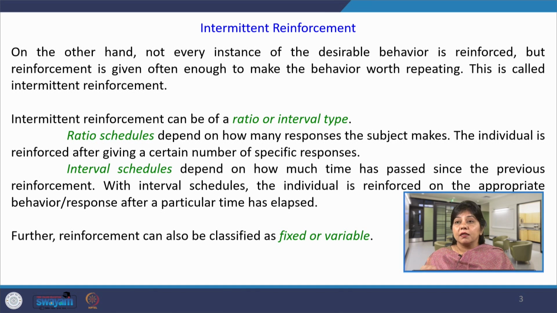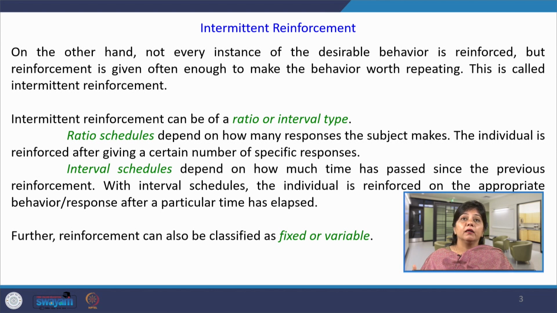Whereas, what is intermittent reinforcement? When every instance of the behavior performed is not reinforced, but often it is reinforced. So, whenever an employee is performing a task, maybe every task is not reinforced, although every task is desirable, but some behaviors are reinforced while others are not. This is called intermittent reinforcement or partial reinforcement. Maybe employees complete their training and are performing their task, and after 2 or 3 months, or after 2 or 3 instances, that behavior or expertise of the employee is reinforced or rewarded.